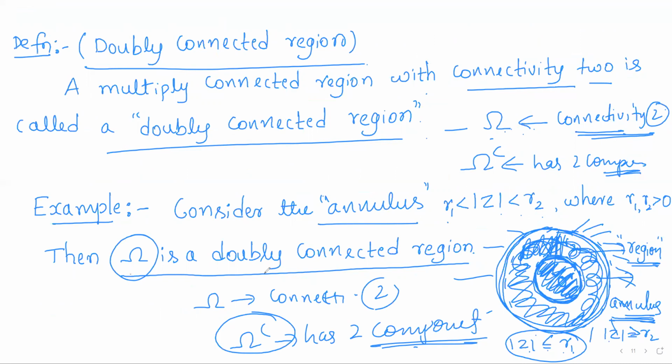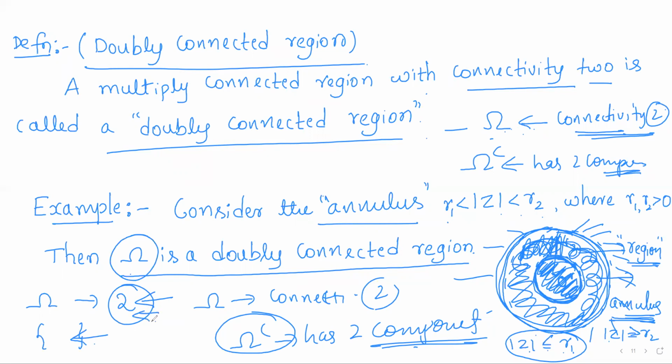Now, omega is a doubly connected region, so omega has connectivity 2. As omega has connectivity 2, now relate these two to homology bases. Any multiply connected region having finite connectivity will have a homology basis. Now omega is a doubly connected region. That means omega is a multiply connected region with connectivity 2. So any homology basis will contain one less than the connectivity, right?